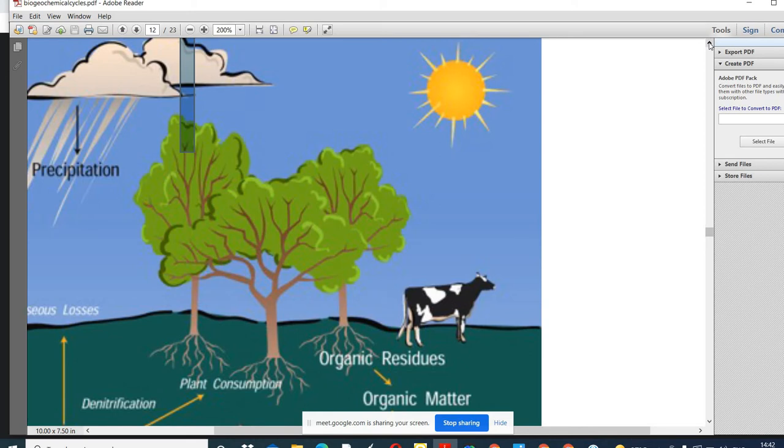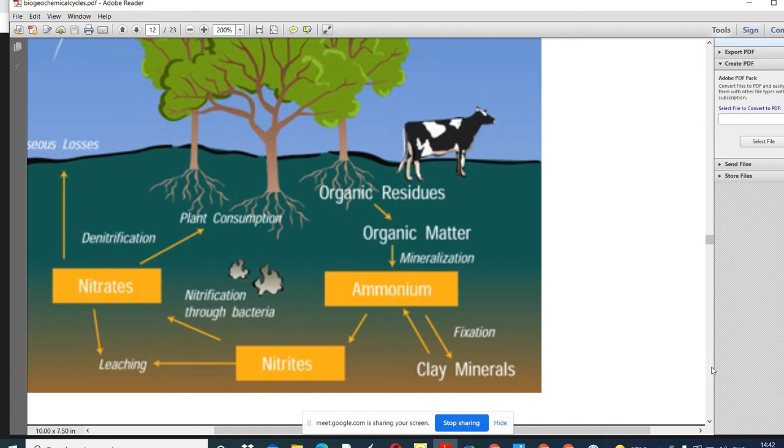Means during the rainfall, the water and during the vaporization, water can be mixed. Okay. During the different process, what happens in the atmosphere? During the high temperature also, water vapor can be mixed with the nitrogens. So there may be the formation of nitrate ions or nitric acid also. So there may be the acid rainfall. Okay. So these are the different processes by which the nitrogen get recycled in the atmosphere.